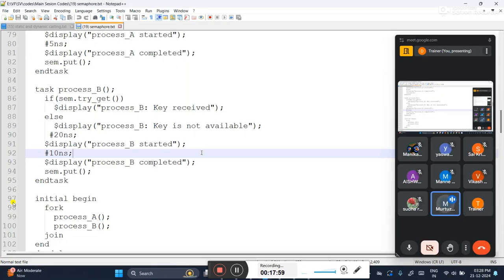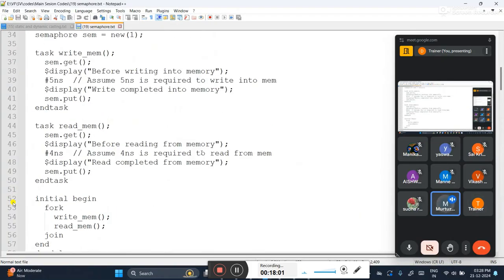Like above, when I was saying how we are able to control the two different tasks. First the write should execute, then the read should execute. So whatever task we are calling first, it is executing the write mem first, then it is executing the read mem, right? Yes, yes. Okay, that was nice.